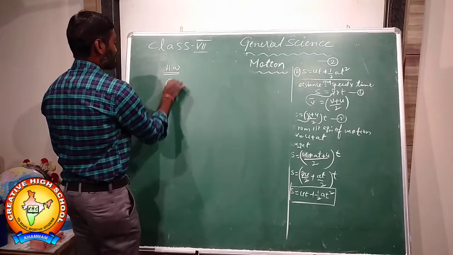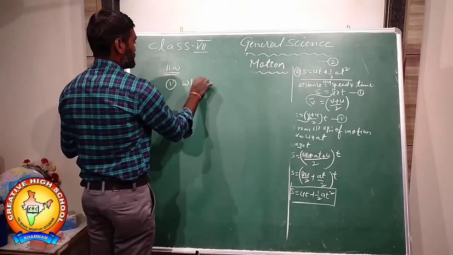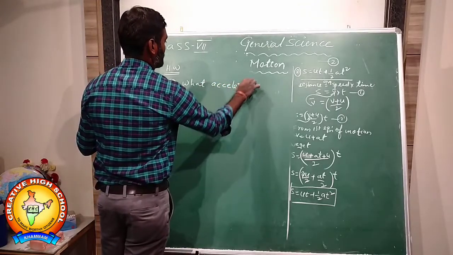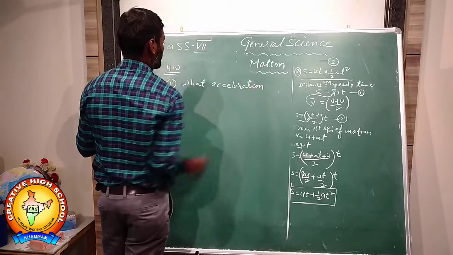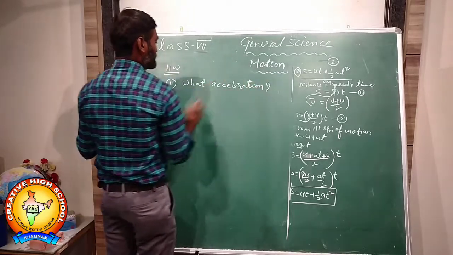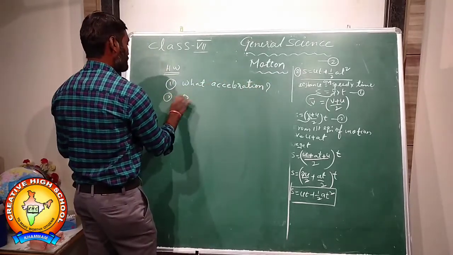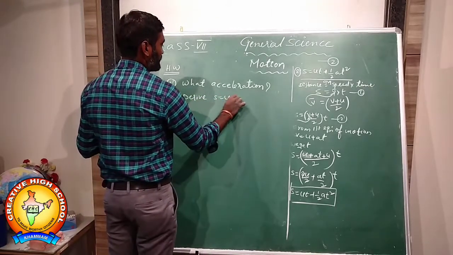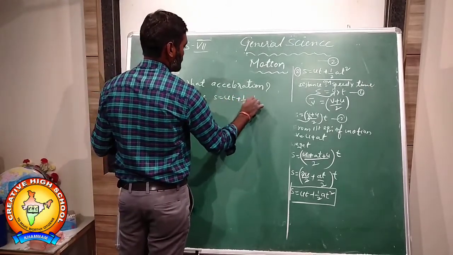First question, what is acceleration? Second question, derive s is equal to ut plus half at square.